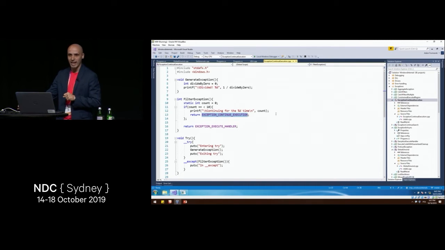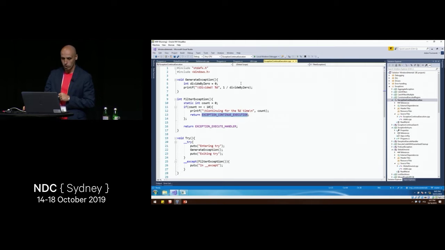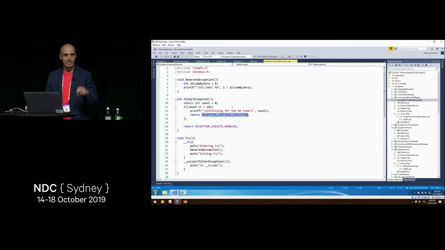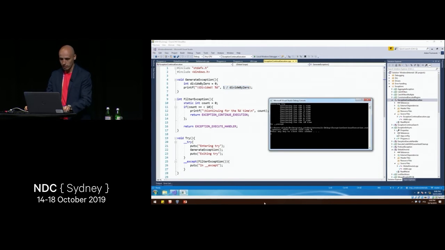And this is what we are actually doing in this simple sample code. We do divide by 0, and then we have a counter which we increment, and we check whether it's below 10. If it is below 10, we tell the operating system, hey, everything is perfect, try again. So what the operating system does now is it executes the last instruction again. It restores all the registers, restores the state of the application, and reruns the instruction. This instruction is here. It's 1 divided by 0 again. So we get exactly the same behavior the next time.